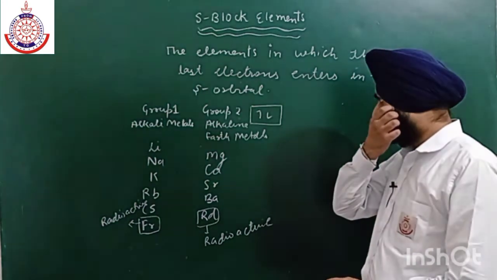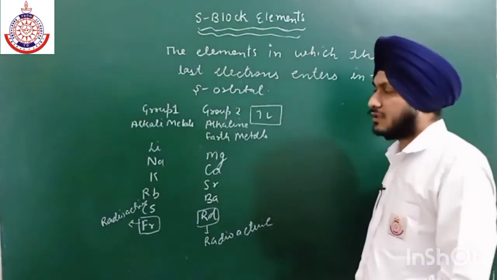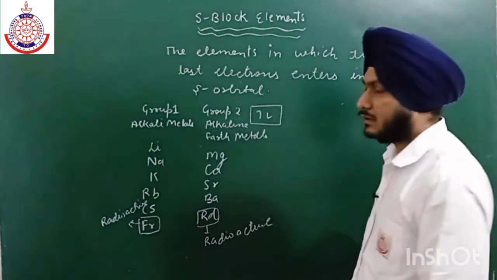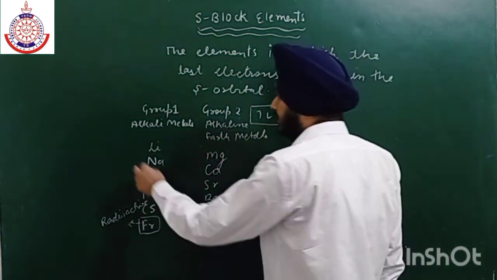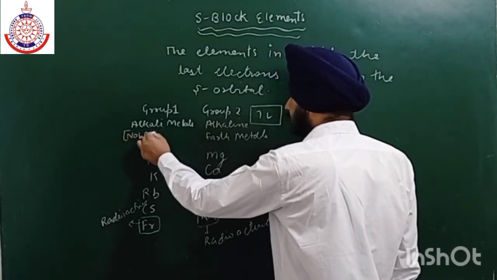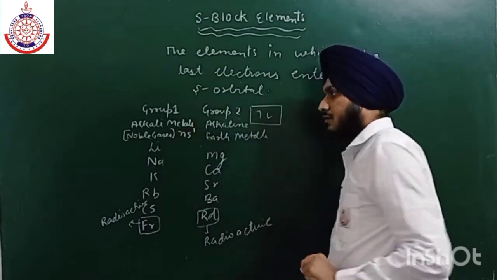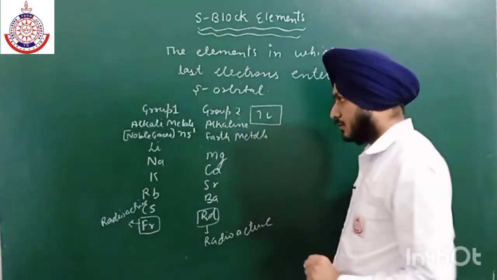Now, as we have only two electrons, the general electronic configuration of alkali metals is noble gas and ns1, because only one electron is present in the s orbital.